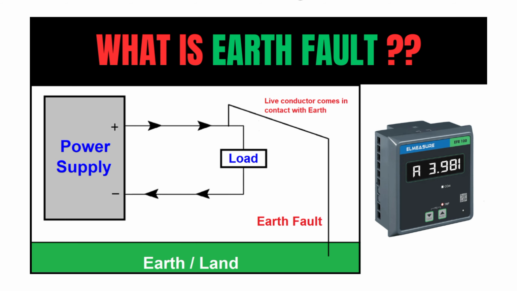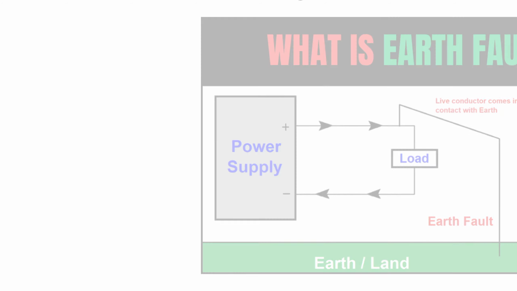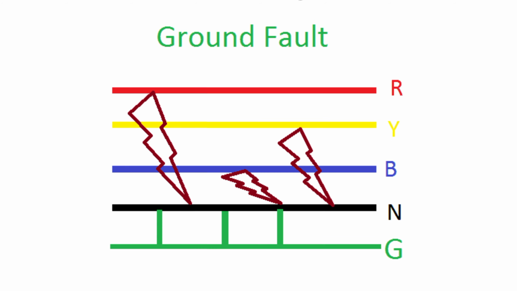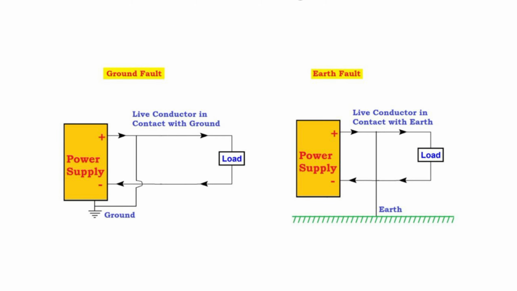So today in this video we're going to discuss the earth fault in electrical systems. So let's talk about it without wasting much time. So basically an earth fault or ground fault is an unintentional electrical connection between a current carrying conductor and the earth or an earthed metallic part of the system or equipment.